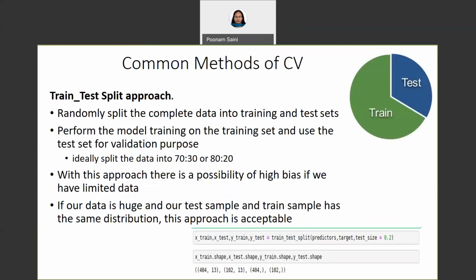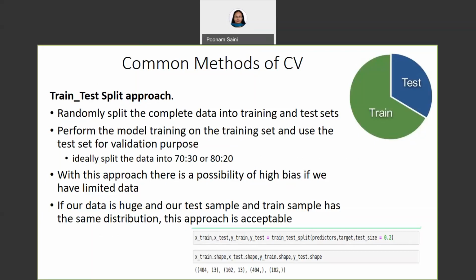Now, there are many common techniques which can be used for cross validation. We will learn two or three techniques here. The first, simple, basic technique is the train test split approach. In this approach, we randomly split the complete data set into training and test data sets, and then we perform the model training on the training set and use the test data set for validation.